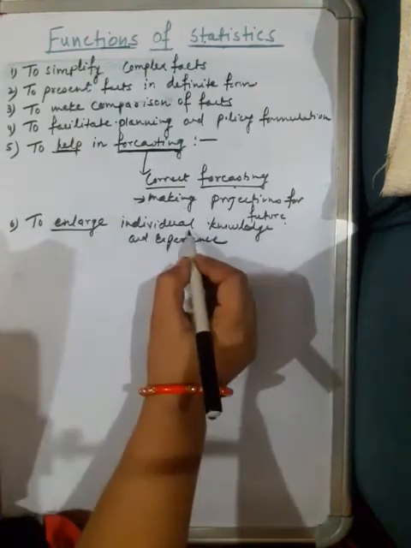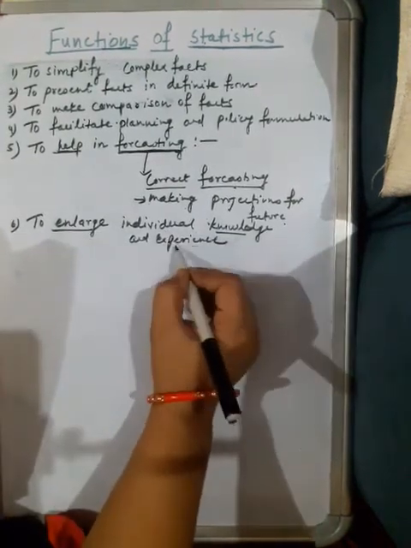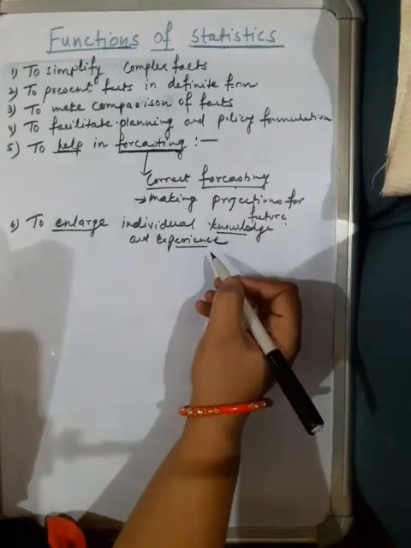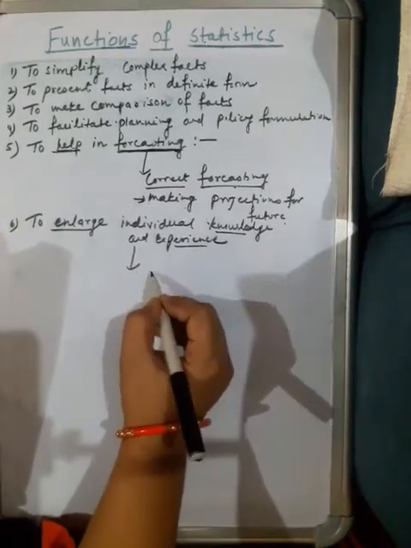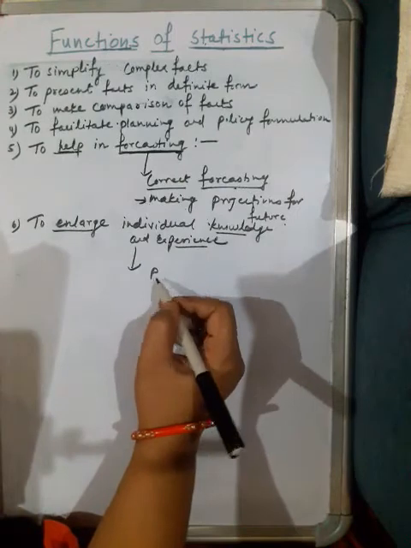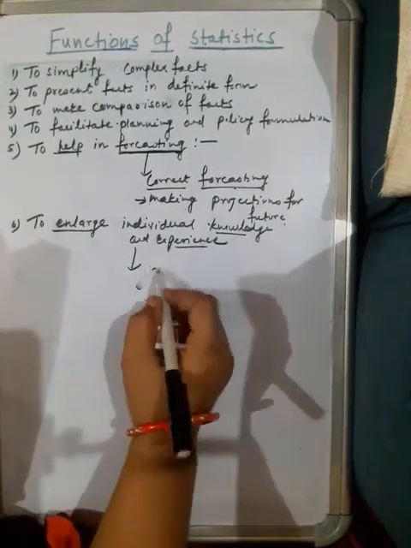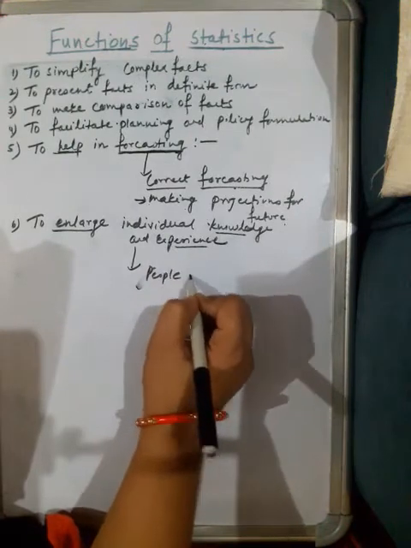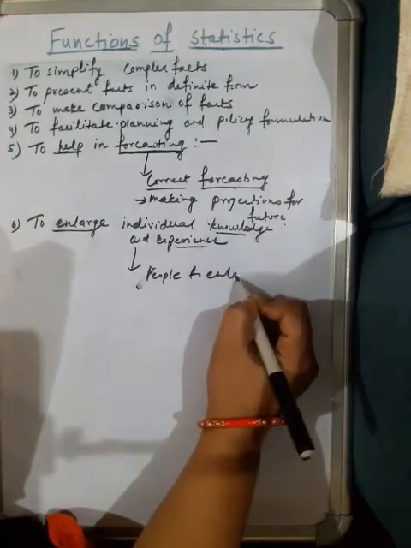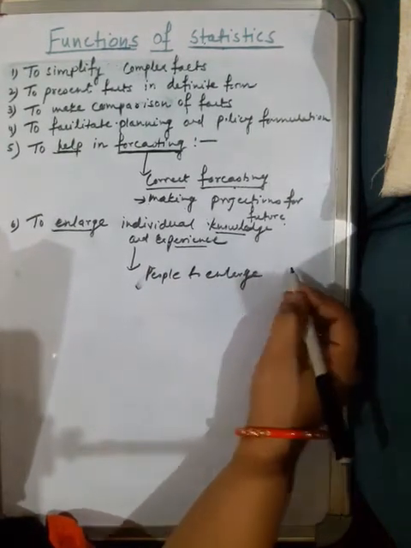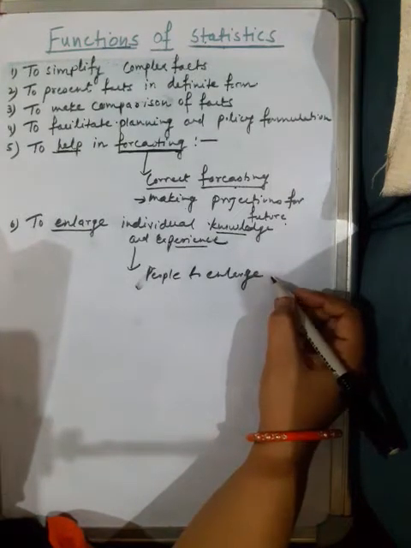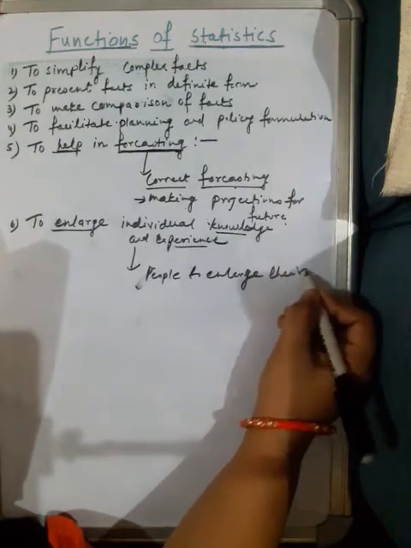To enlarge knowledge and experience. Statistics enables people to enlarge their horizon.